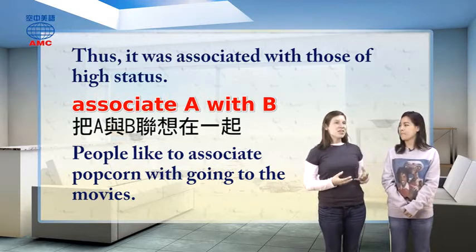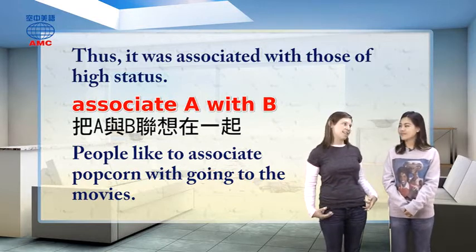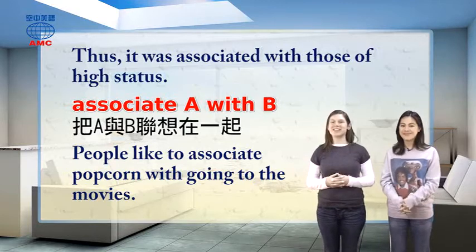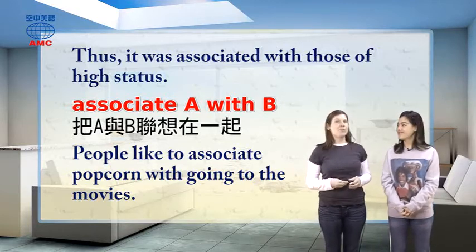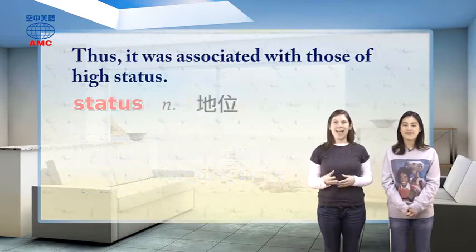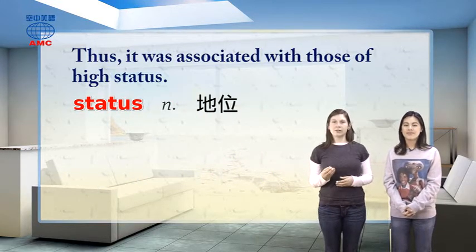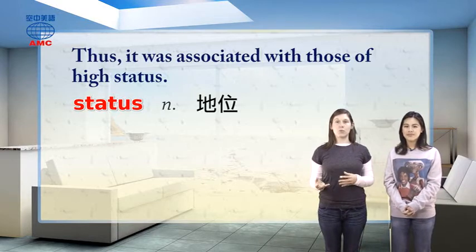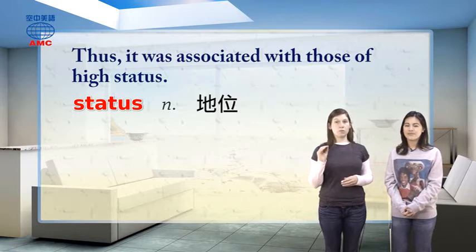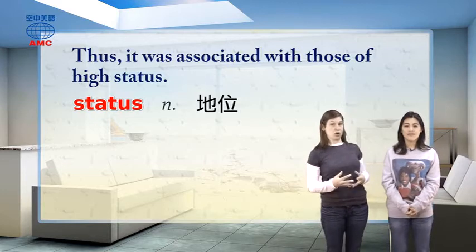All right, well, I think of it in the way that kings and queens probably used to wear a lot of red, and so maybe that's why it's kind of royal, perhaps, associated together. But we also learned about status in that sentence, which is really important. This noun, status, is someone's position in society or in their job. Now, status is often used to compare people, which means someone of high status would be considered rich or important, and someone of low status would be poor or unimportant.